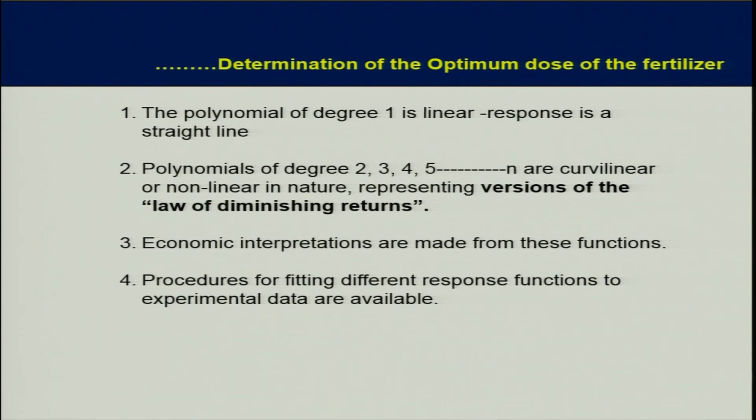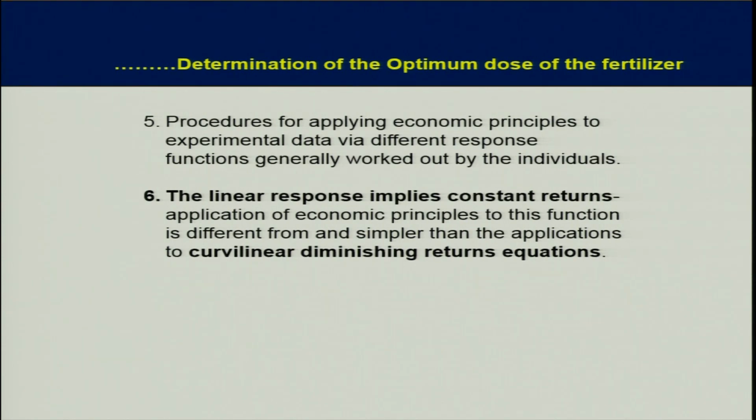In a curvilinear kind of relationship, economic interpretations are made from the curvilinear relationship. Procedures for fitting different response functions to experimental data are available. Procedures for applying economic principles to experimental data via different response functions can be worked out by individuals who are interested. They can do economic analysis from the response equation that has been fitted. The linear response implies constant returns. Application of economic principles to this function is different from and simpler than the application to the curvilinear diminishing return equation.